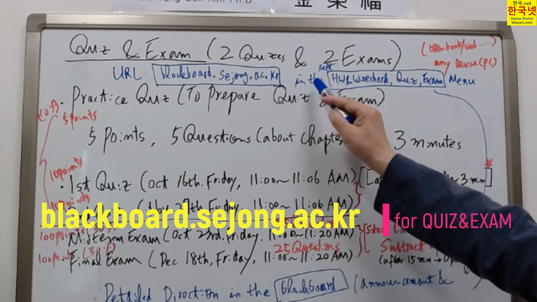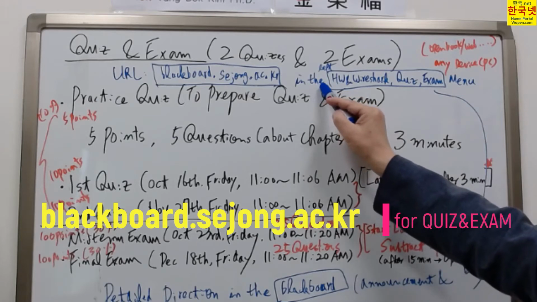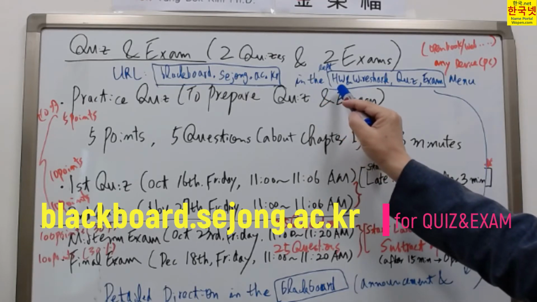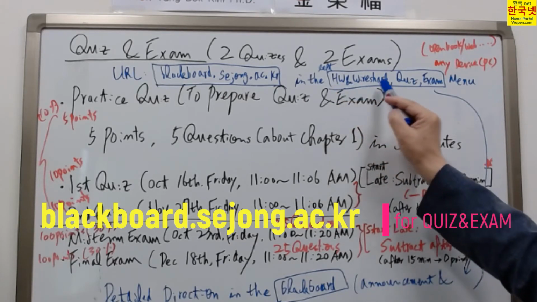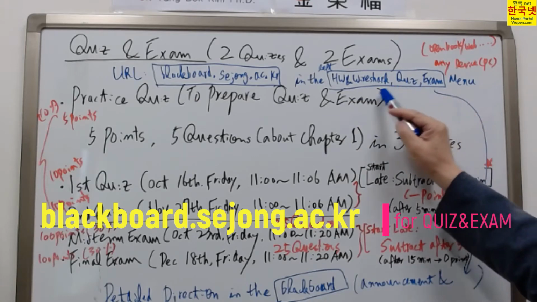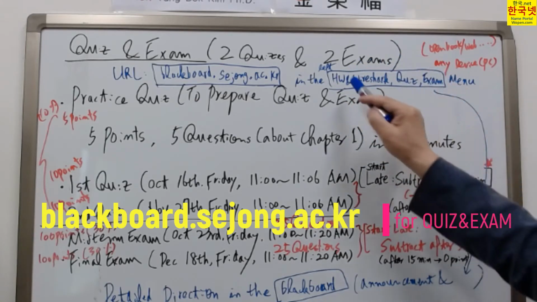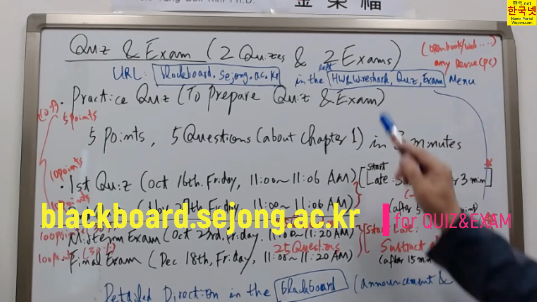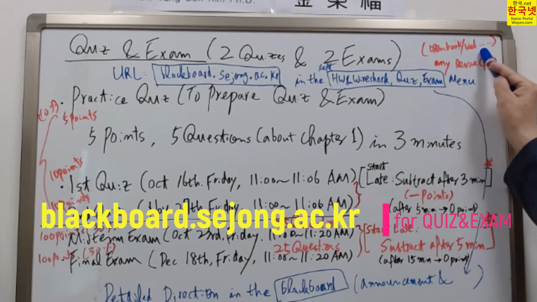You can access this lecture in the Blackboard. After that, you can see this menu on the left side: homework and Wireshark quiz exam. All of them will be used in the same menu. All quizzes and exams are open book and open website.